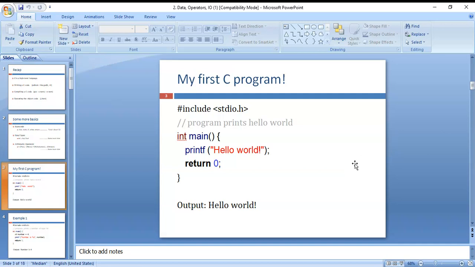Here the double slashes are there. That double slash is called a single line comment.